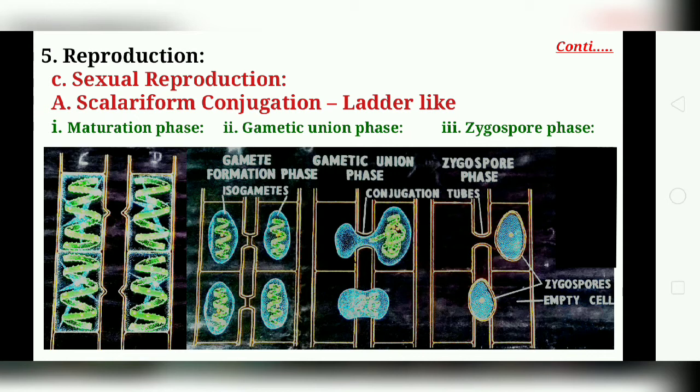It takes place during the night and between opposite cells of two neighboring filaments. It is divided into three major phases: the maturation phase, then the gametic union phase, and the third is the zygospore formation phase.